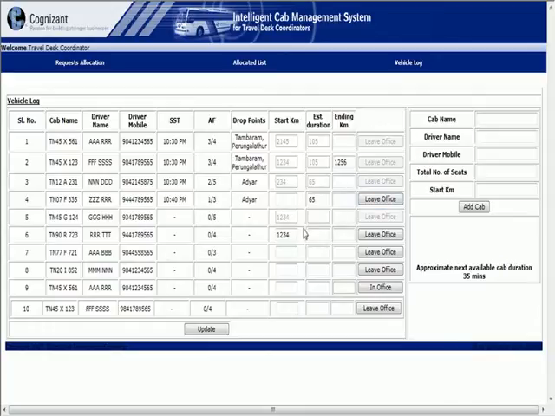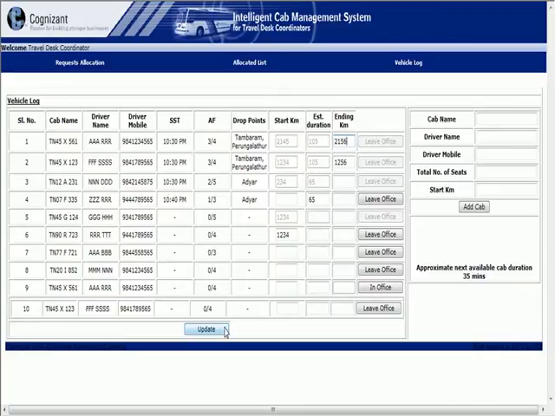Okay, and right now you see this information is editable but the others are disabled. I can enter the end kilometer of the particular trip at any point in time. Not only when the cab comes back to office, so that the coordinator can see the cab meter and enter the information.